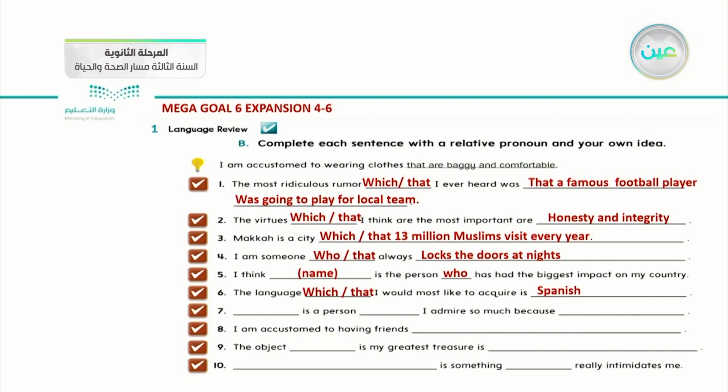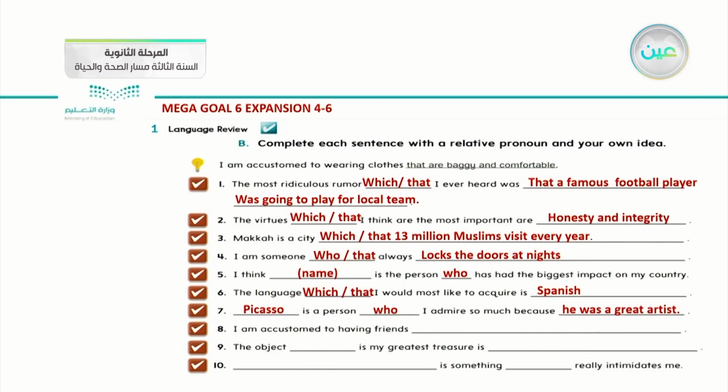Okay, number seven, there is a space, is a person I admire so much because, another space. What do you think is it? For example, we put Picasso is a person who I admire so much because he was a great artist. So this is a relative pronoun suitable with people.